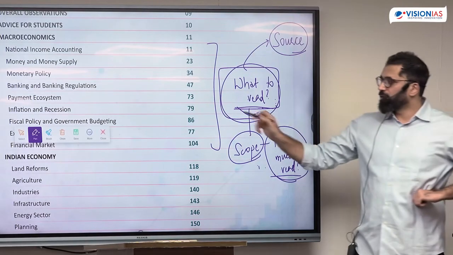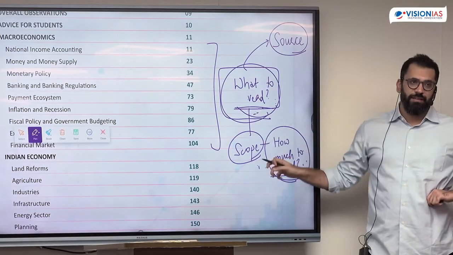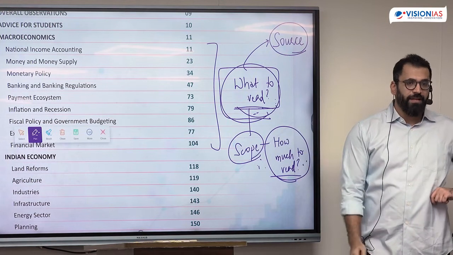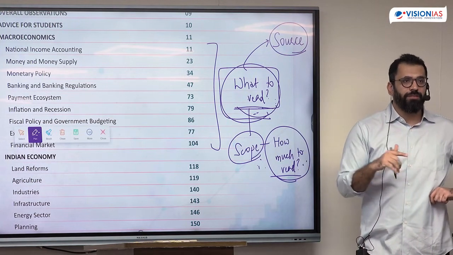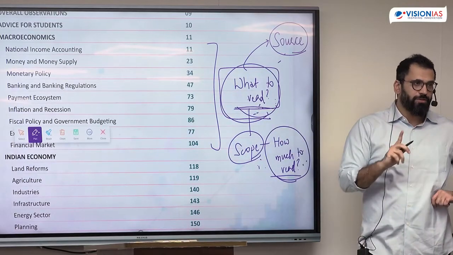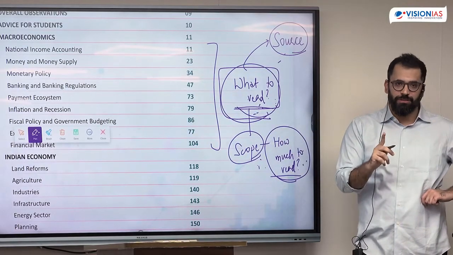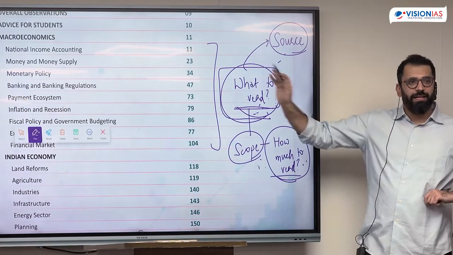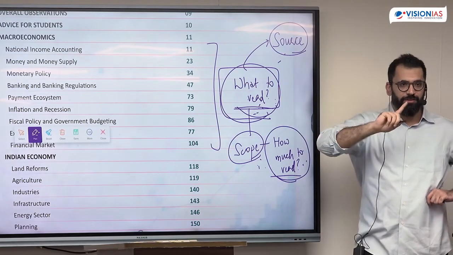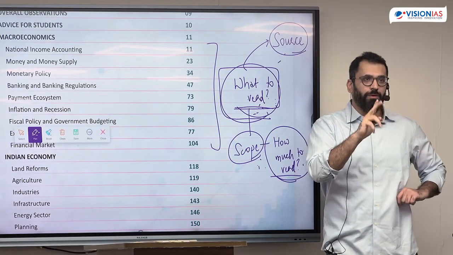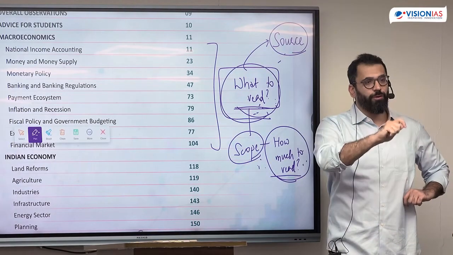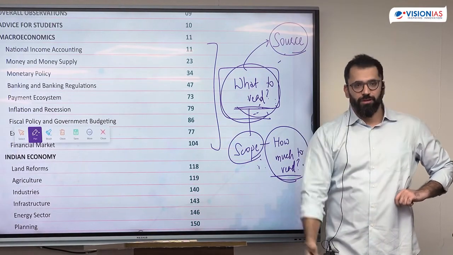So first, you draw the boundary of the subject, get these 2. Write down the topics. For example, in these 2 classes, we'll do this only. The second is you prepare the topic comprehensively from n number of sources which can cover all of this. It's not limited to just one source. There can be multiple sources also. Once you have done it, you come back to the previous year questions again and now try to solve them. So the first thing was try to know what to read. The second was read that particular thing from multiple sources. And the third is now try to solve the question. Check whether you have understood the concept or not.